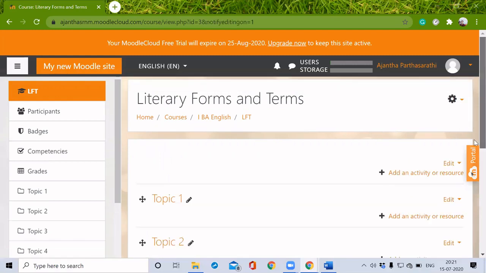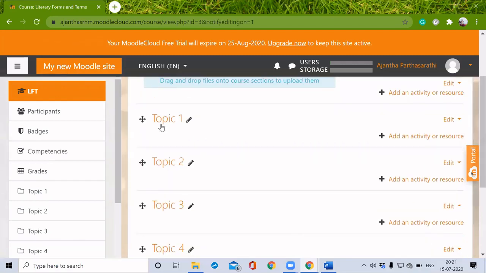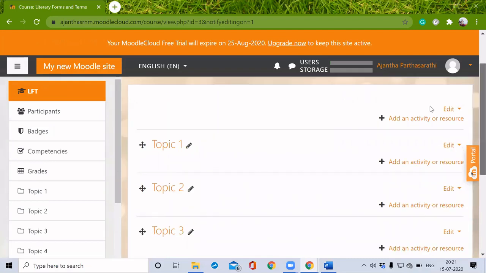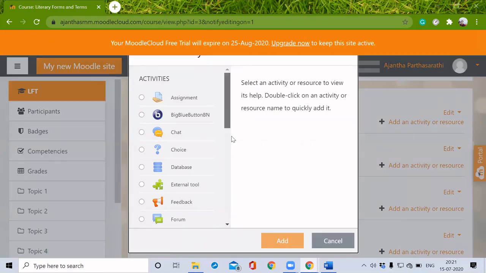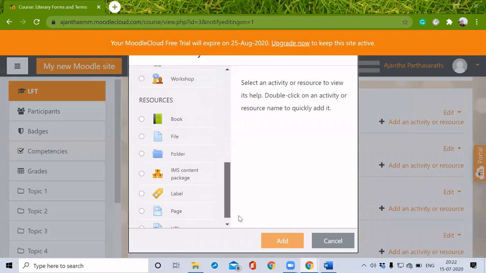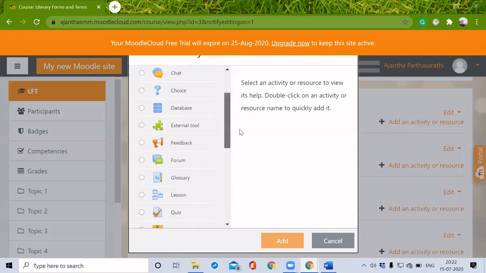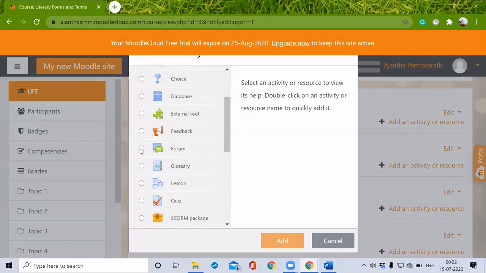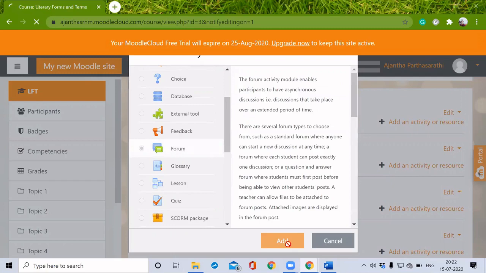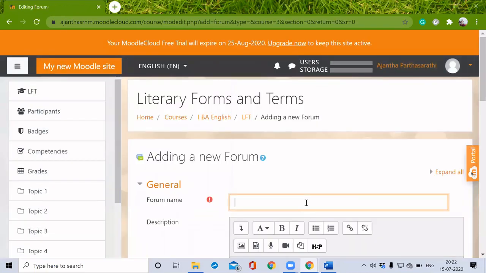So we will get these options. The first thing is we can add an activity or resource. Here we can give any forum or feedback or assignment. I'm just going to add a forum. The forum name is LFT Introduction.